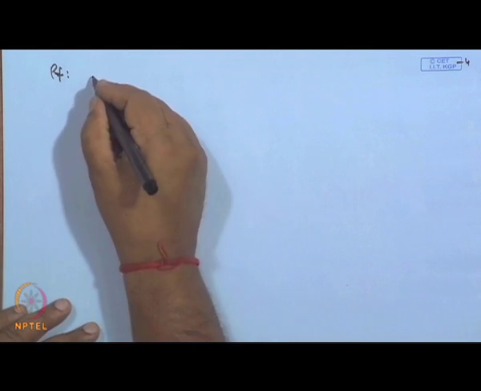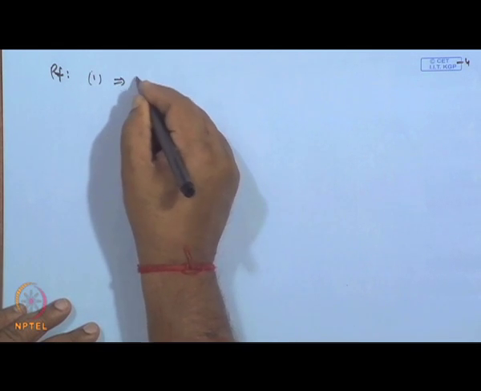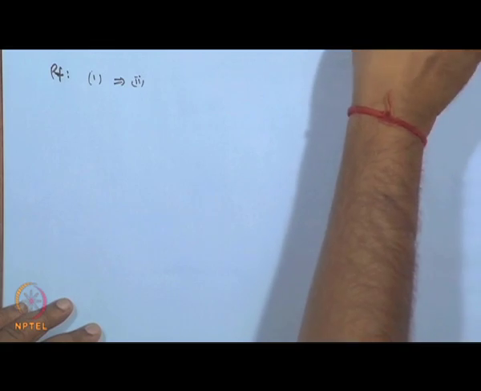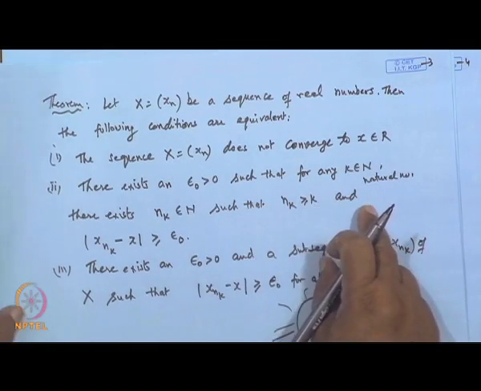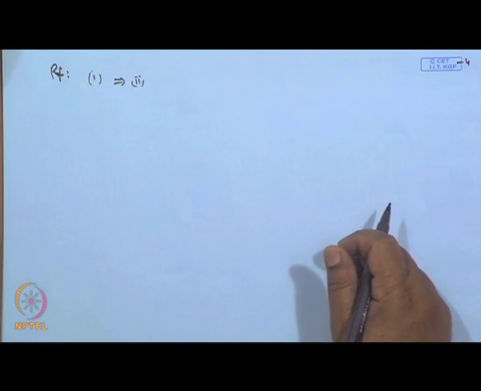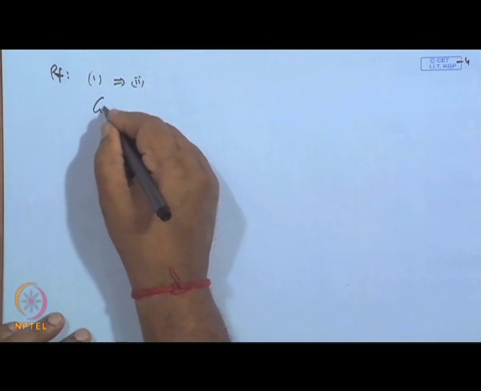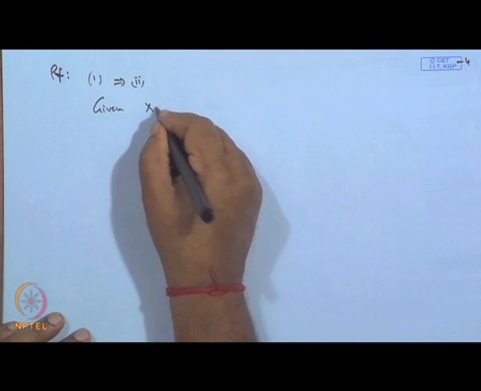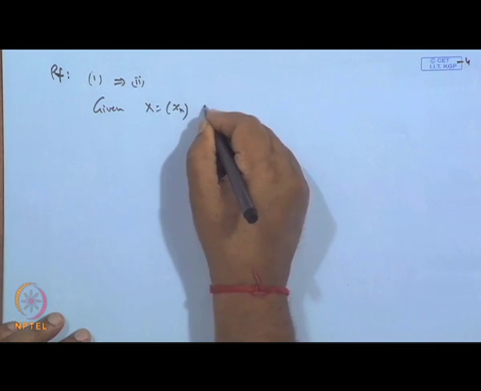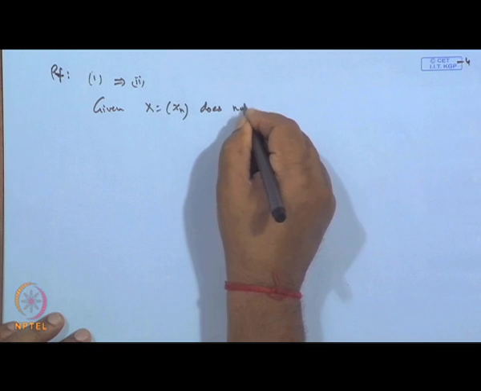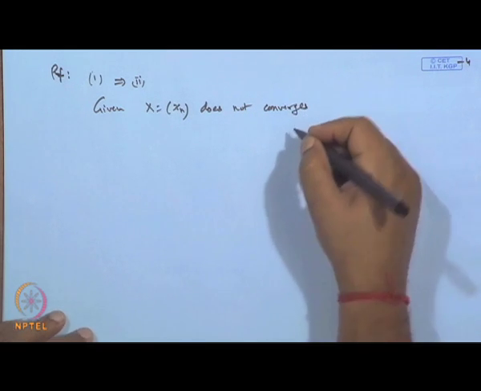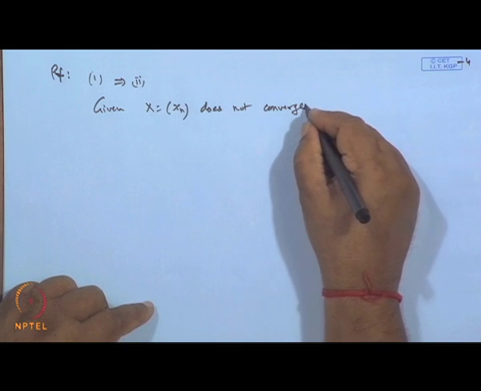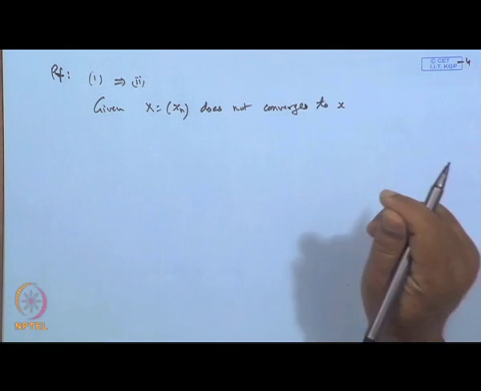Okay. So, first, 1 implies 2. Let us see, the first is the sequence does not converge, then we have to find out this thing. So, given the sequence x n does not converge to x, it means what?